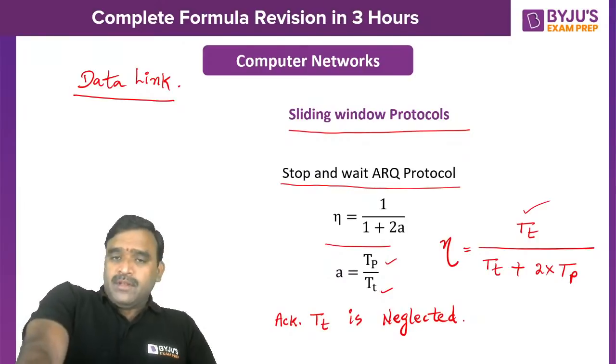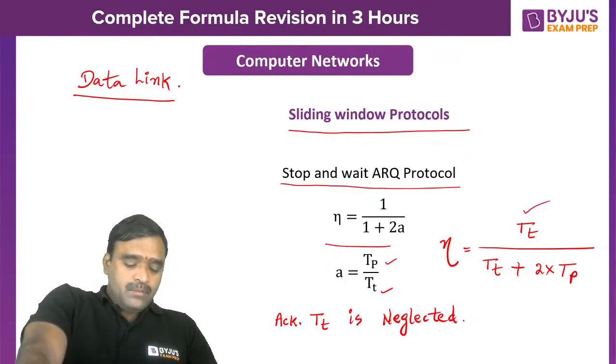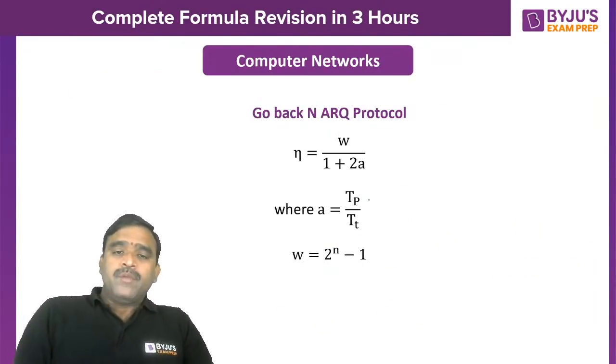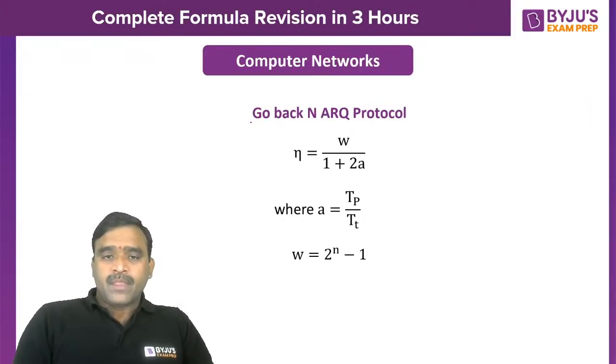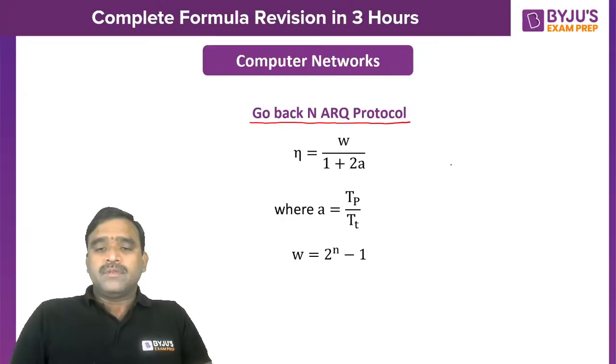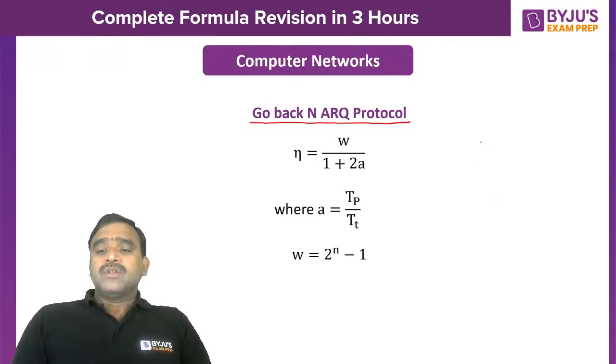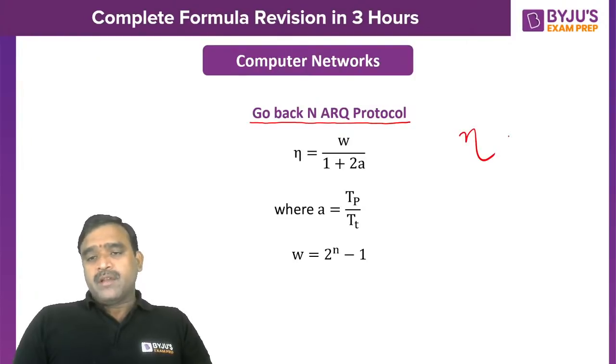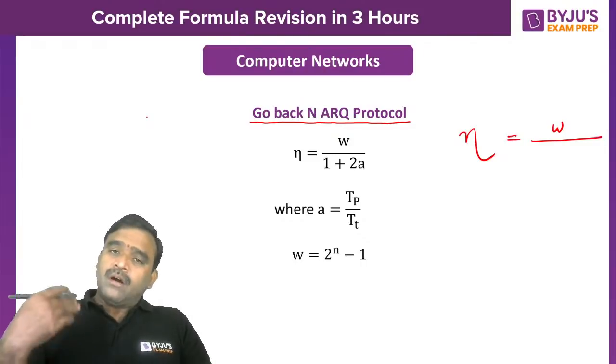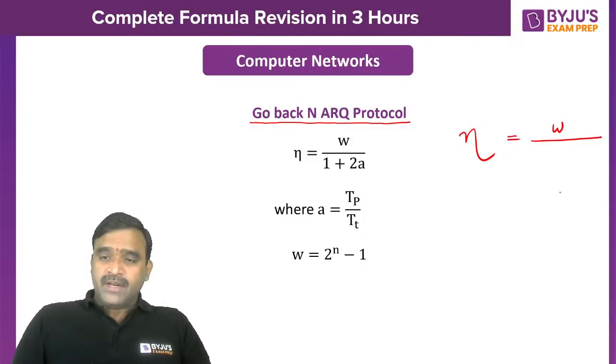So once the formula is known to you, any type of question you can answer. Now coming to the go back N protocol. In go back N protocol we can send multiple frames, as you know. I am not discussing in detail, just briefing you on all these things. So efficiency in go back N protocol: we can send multiple frames in the window. Whatever frames are available in the sender window, all the frames can be sent without waiting for acknowledgement.